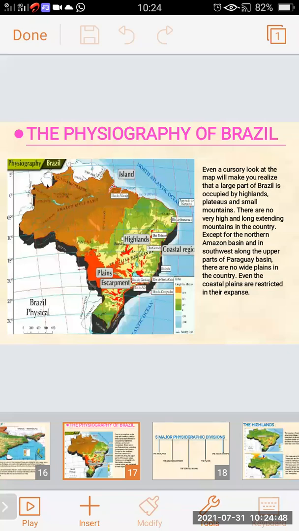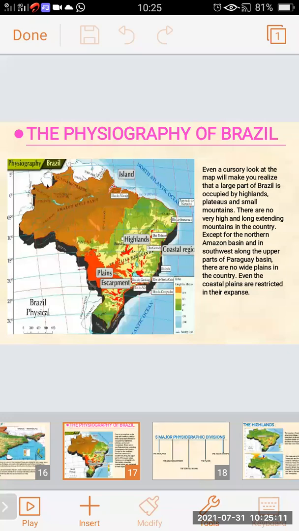It has small mountains. Except for the north Amazon basin and in the southwest along the part of the Paraguay basin, there are no wide plains in the country. There are wide plains, but only in the upper part of the Paraguay basin.